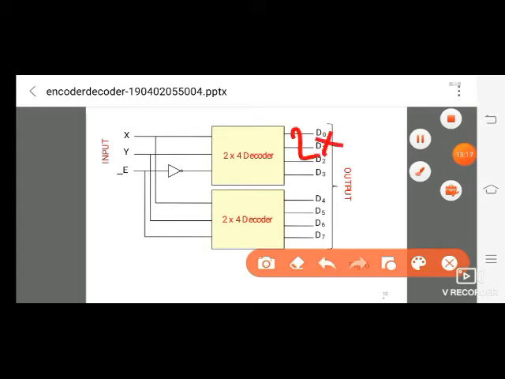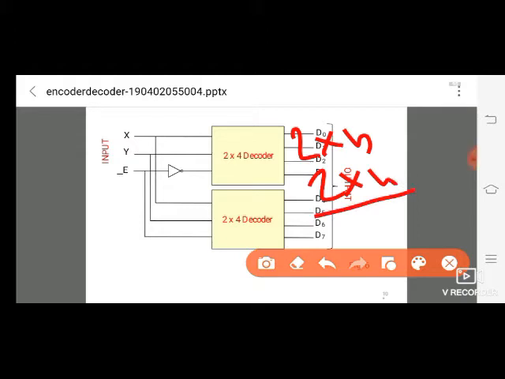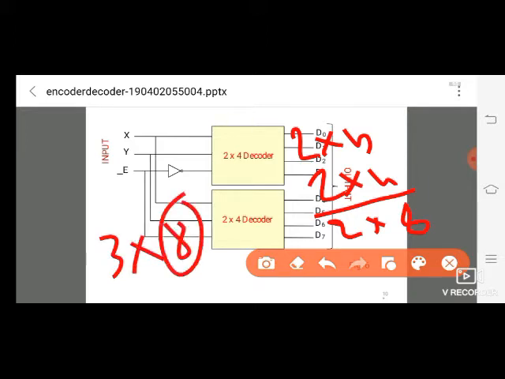I am using 2 to 4 decoders. Here we are adding only outputs, not inputs. Our problem is a 3 to 8 decoder, so we are getting 8 outputs, and here also we are getting 8. That means we are using 2 to 4 decoders. Here there are 2 inputs and we need 3 inputs, so one input is remaining, and we are designing that one input.